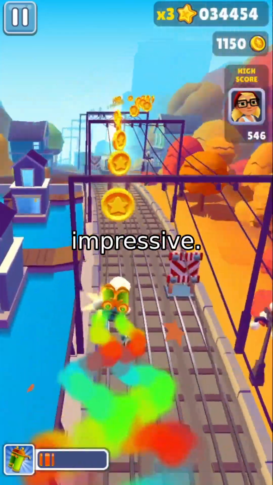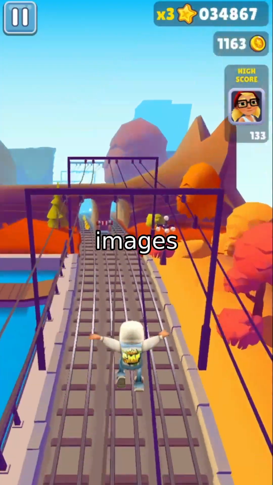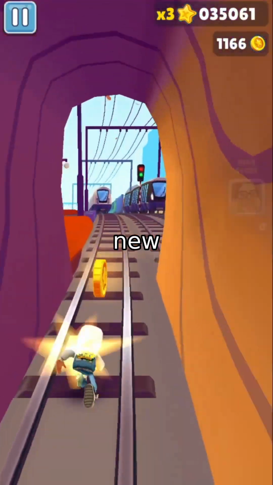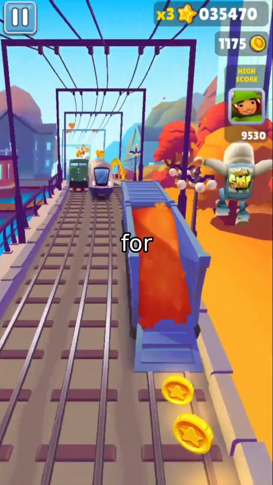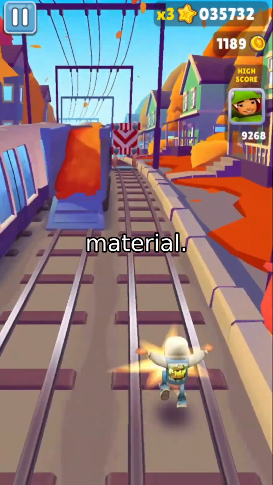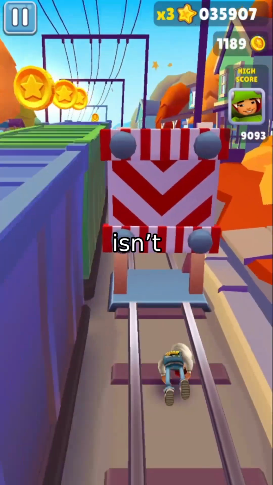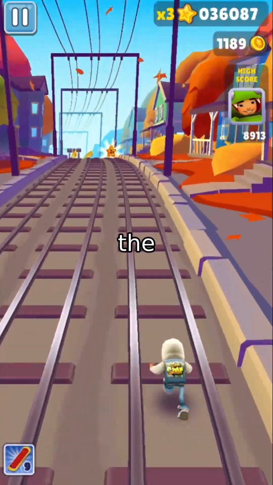But here's what's even more impressive: the models didn't just perform well on the images they were trained on, they nailed it with completely new photos they'd never seen before. Think of it like a student who doesn't just memorize answers for a test, but actually understands the material. That's the difference here. The AI isn't just spotting patterns, it's grasping the meaning behind the images.